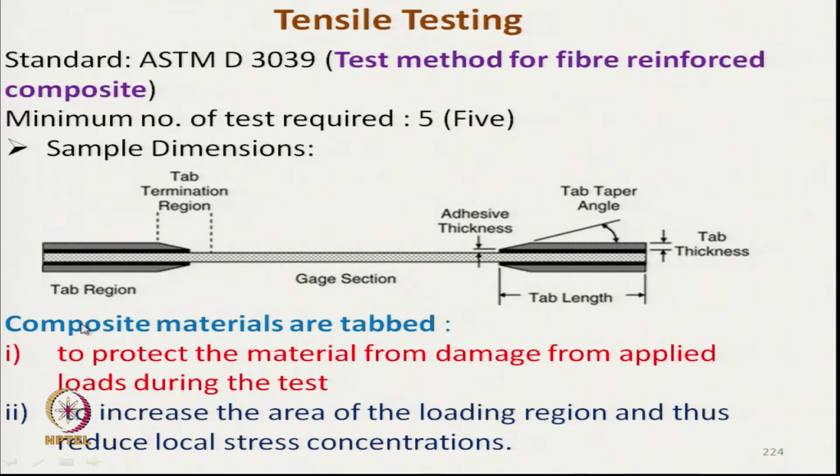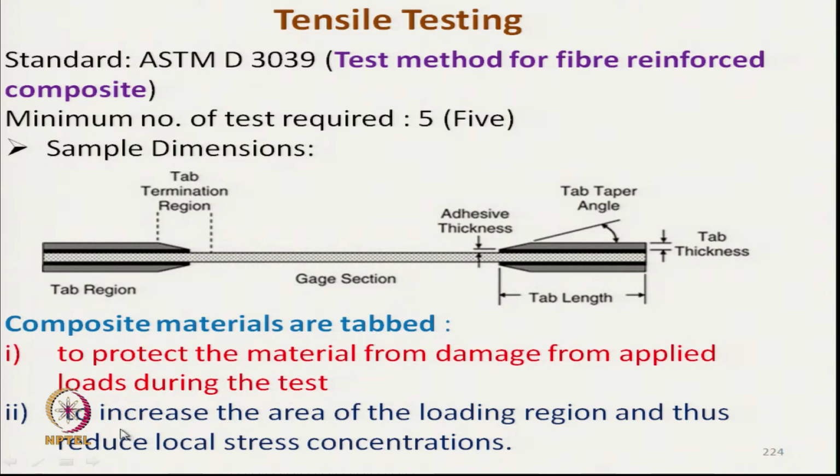This tab is required to protect the material from damage from applied load during testing, because there will be jaws. If we do not provide tabs, then the matrix may get damaged. This is the tab region, tab length, and the tab is attached to the composite by adhesive.